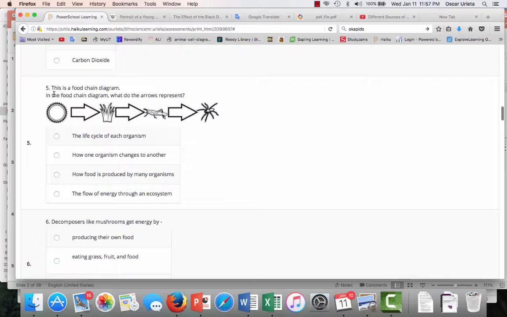Question number 5. This is a food chain diagram. In the food chain diagram, what do the arrows represent? The life cycle of each organism, how one organism changes to another, how food is produced by many organisms, the flow of energy through an ecosystem. Pause it and answer your question.